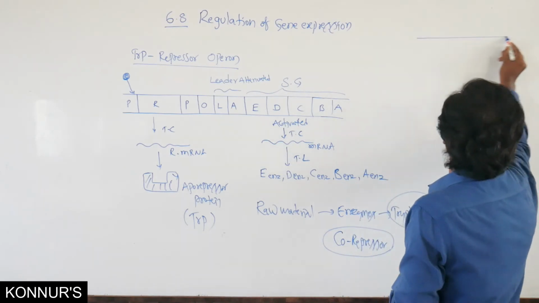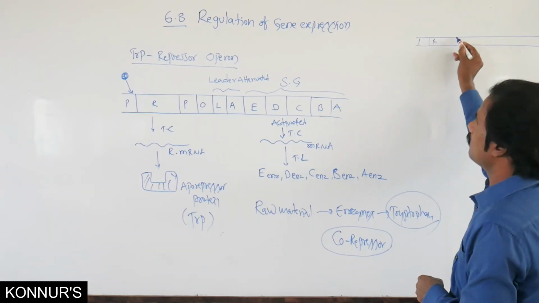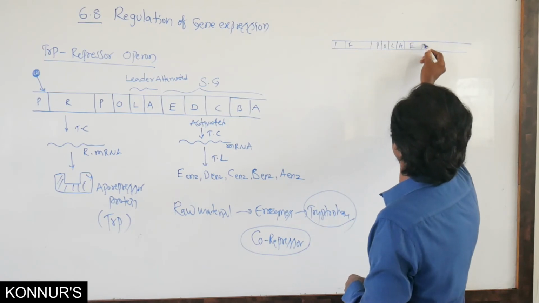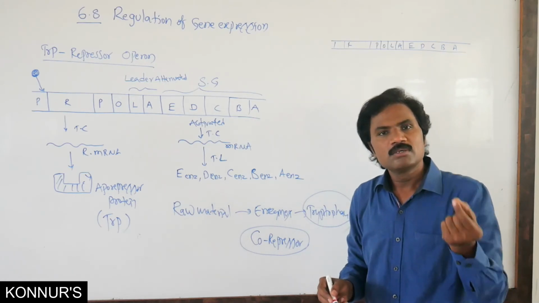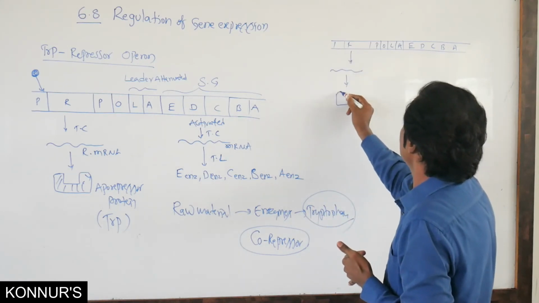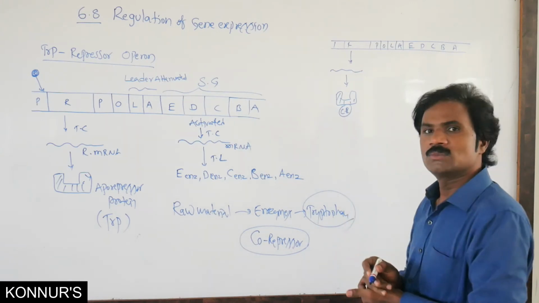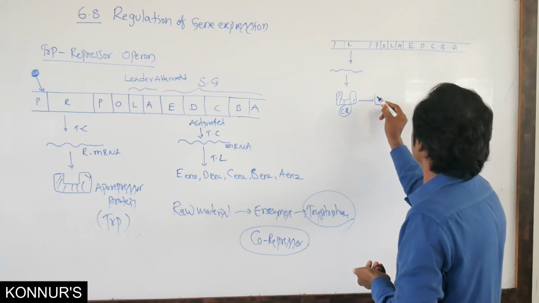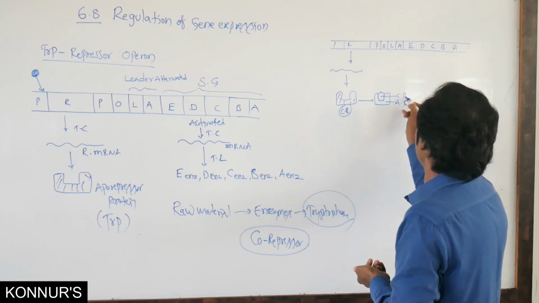Similarly, here very simply you write this one like the same: promoter, operator, leader attenuator, then E, D, C, B, A. The leader attenuator is located between the structural genes and the operator. Whenever the aporepressor is formed, and it binds with the co-repressor, this is the aporepressor, this is the co-repressor.